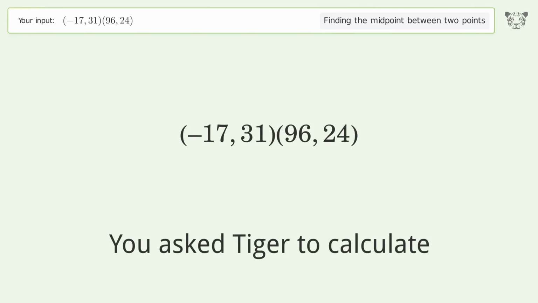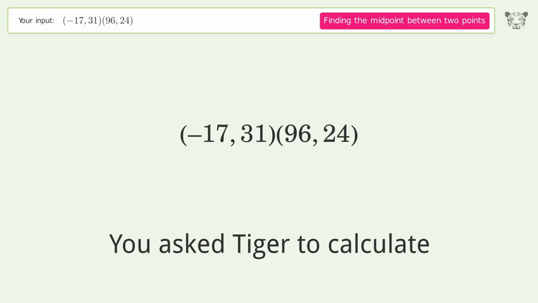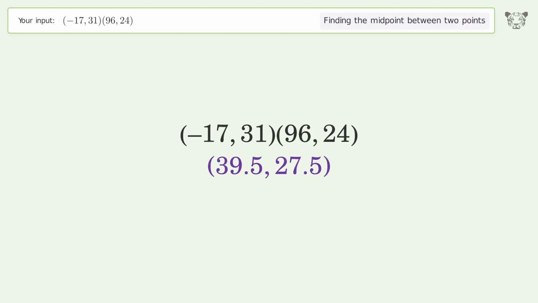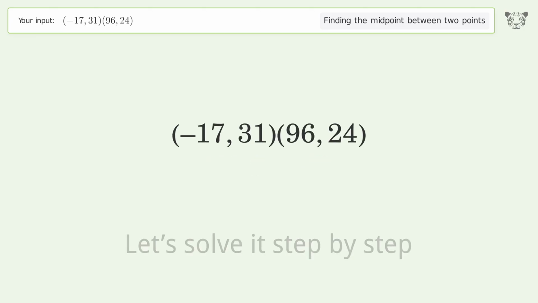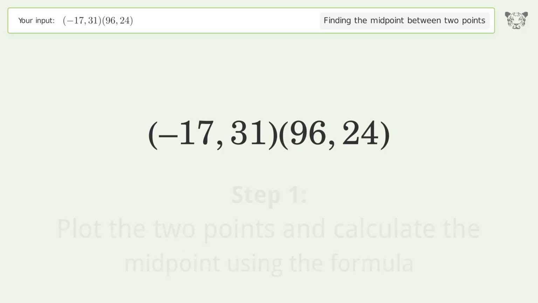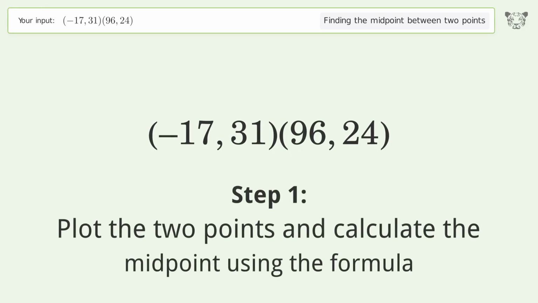You ask Tiger to calculate. This deals with finding the midpoint between 2 points. The midpoint between the 2 points is 39.5, 27.5. Let's solve it step by step. Plot the 2 points and calculate the midpoint using the formula.